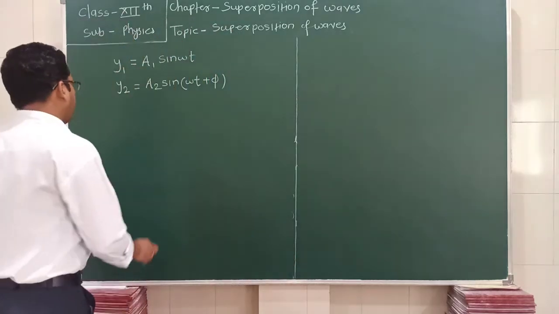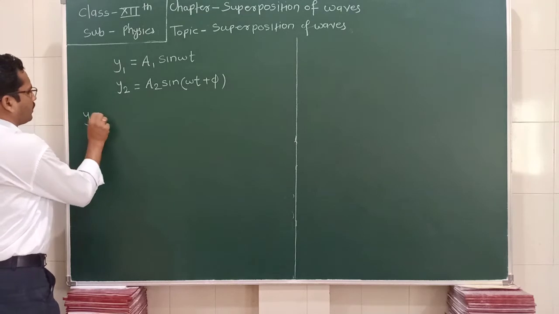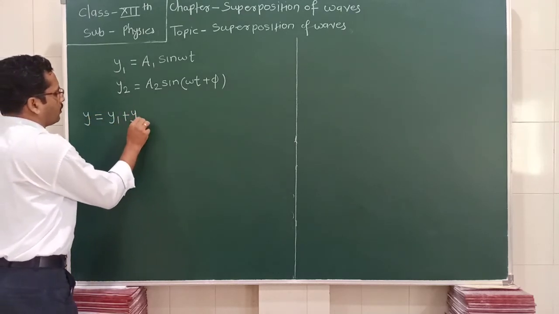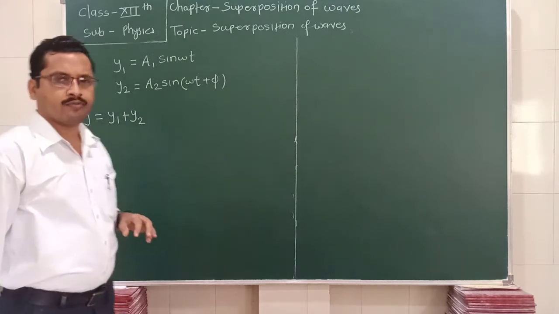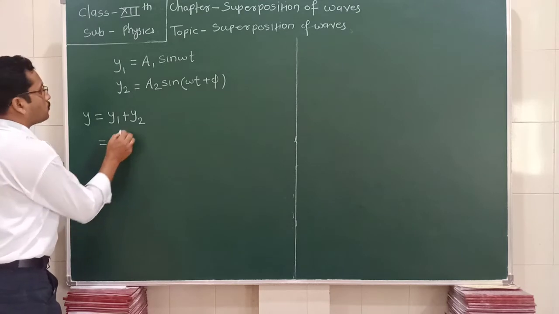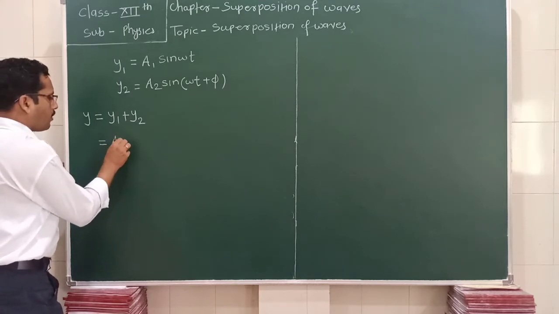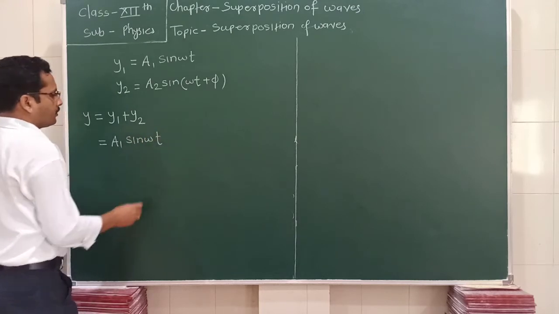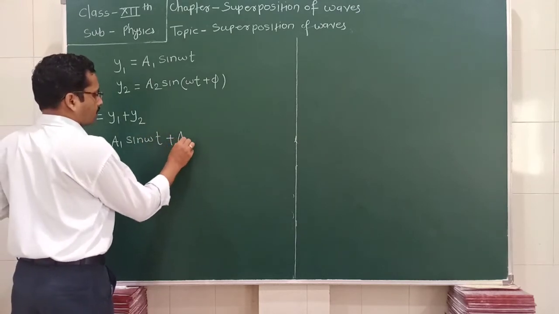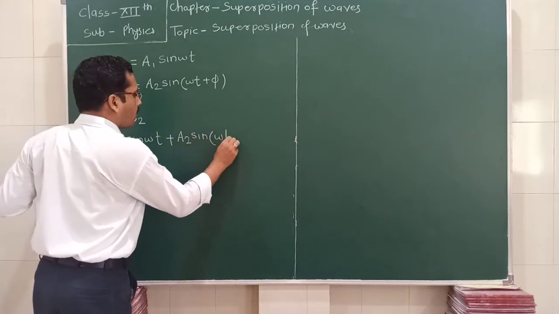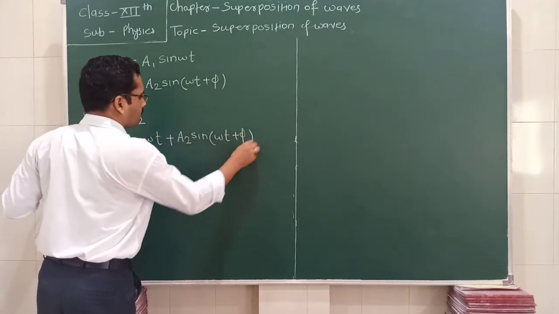The resultant displacement we write here: y is equal to y1 plus y2. So what is y equal to? This y is equal to a1 sin omega t plus a2 sin(omega t plus phi).